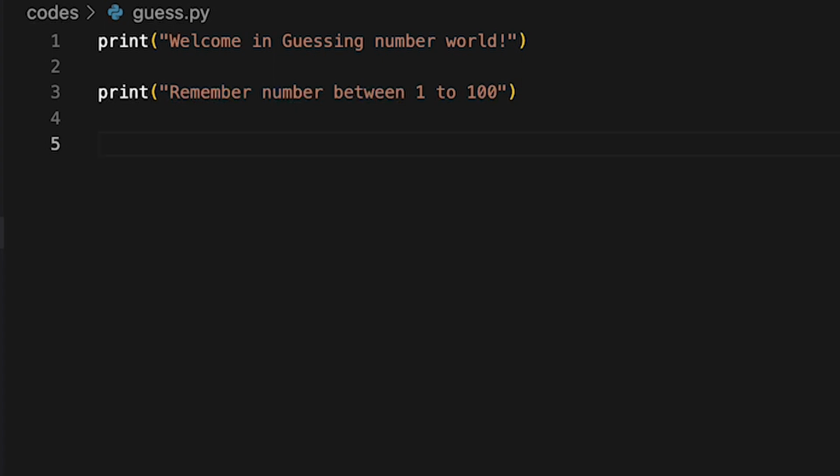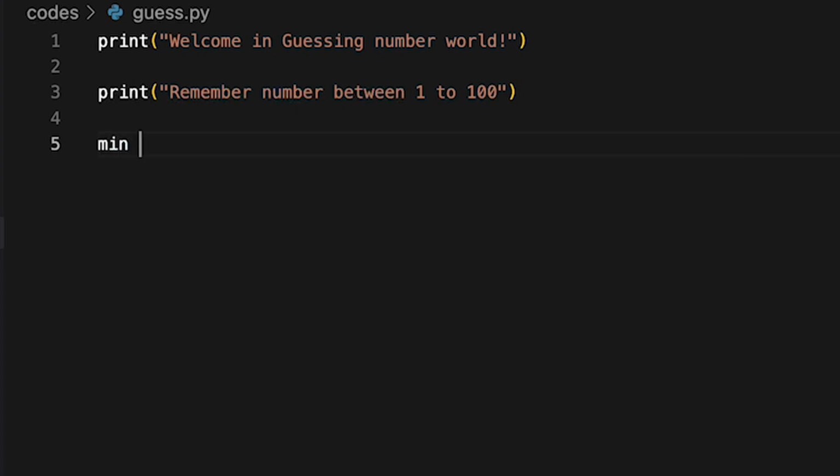I am not asking the user which number they have remembered. Currently I have remembered 43. Now with the help of some questions I will guess that number 43. Here I don't know how many iterations I need. Why 8 questions? I will give that answer once the program is ready.